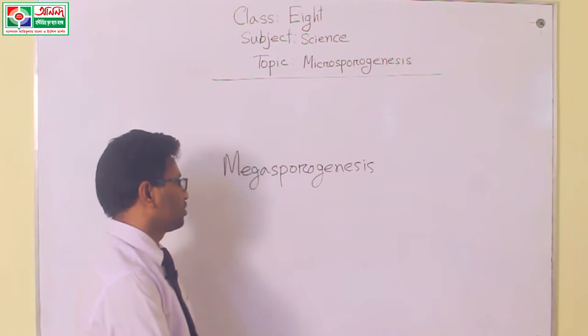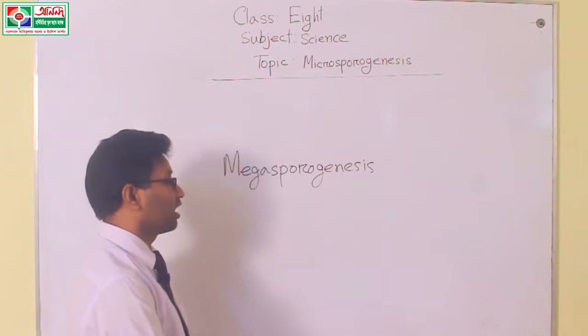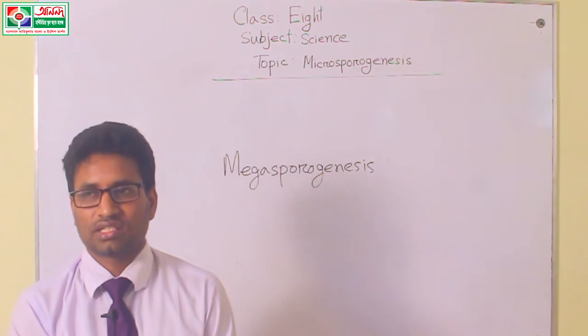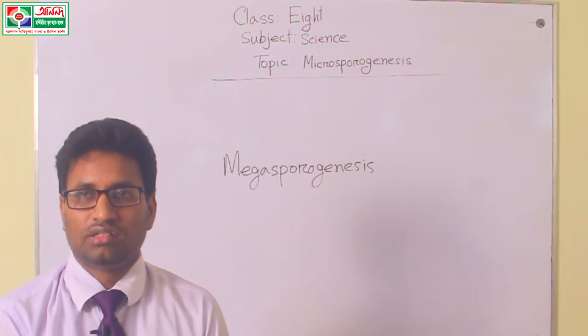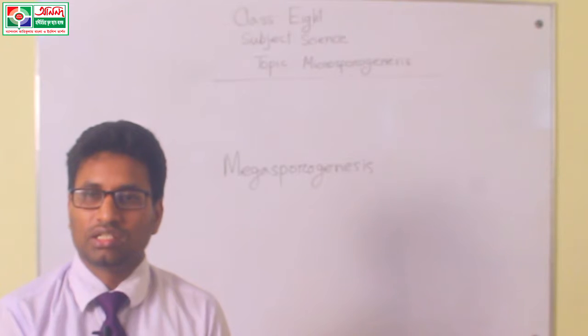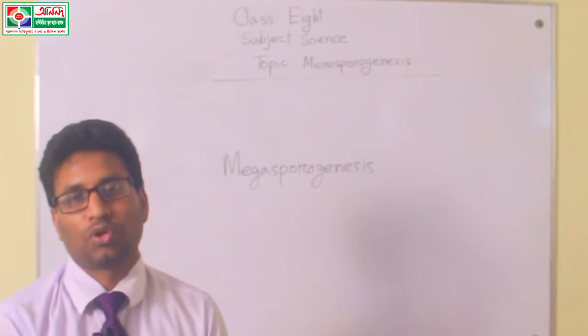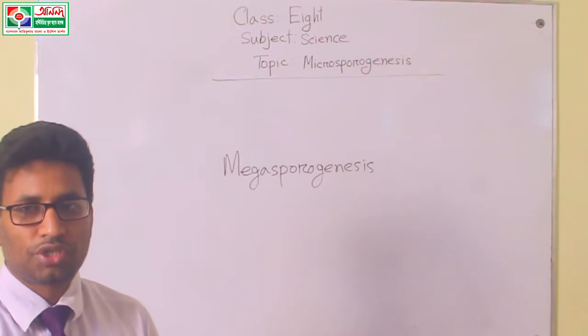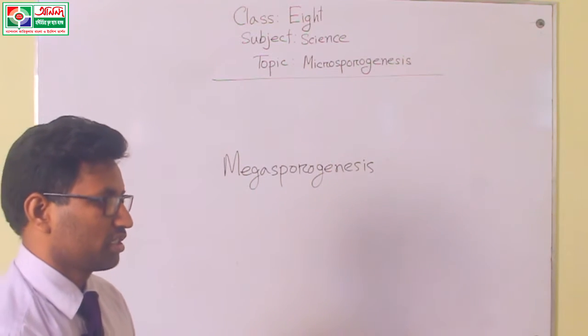Mega, according to biological language, means large, and megasporogenesis is mainly related with the female gamete cell. Next time I will discuss the detailed information of megasporogenesis.